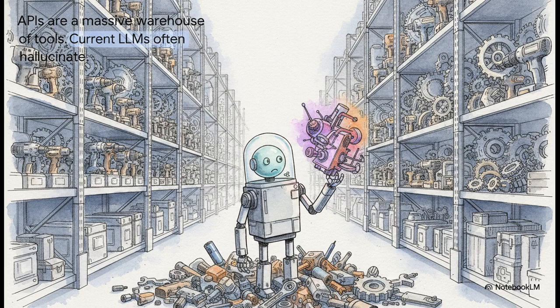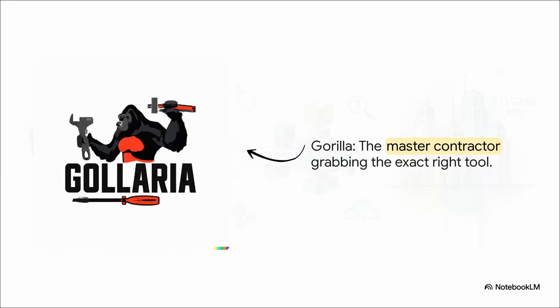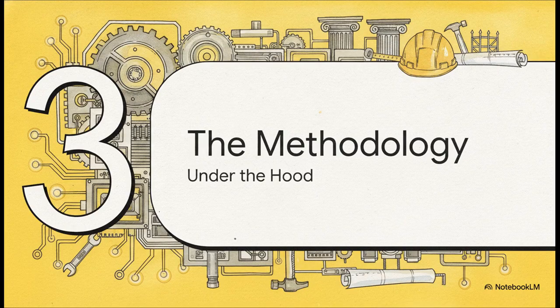Navigating this vast space requires a totally different kind of AI capability. So enter Gorilla. Think of this model as the ultimate master contractor. Built on top of a Llama 7B base model, Gorilla is specifically fine-tuned not to just chat with you, but to actually read the instruction manual, meaning the retrieved API documentation, and then grab the exact right tool for the job. Let's dive into part three, how the methodology works.